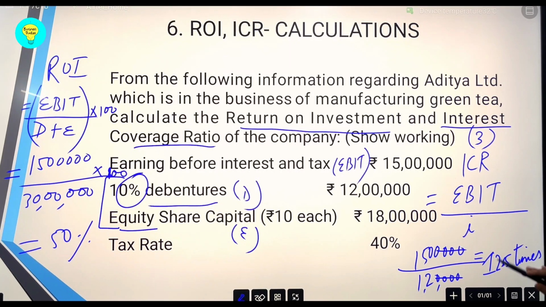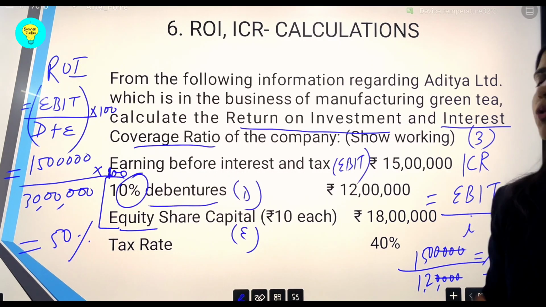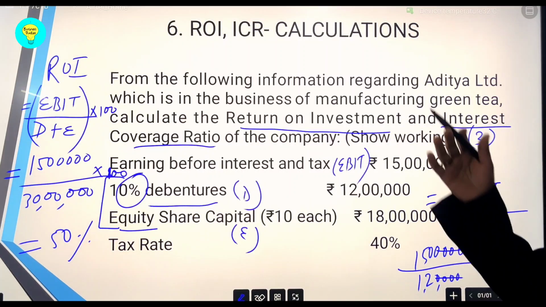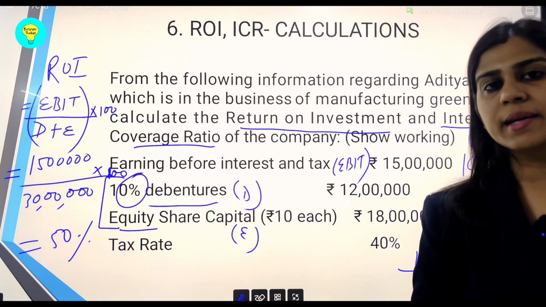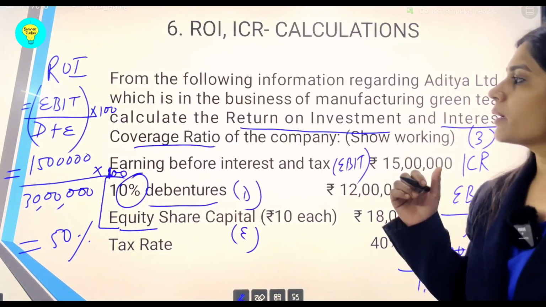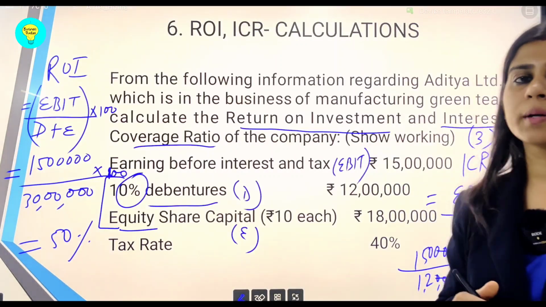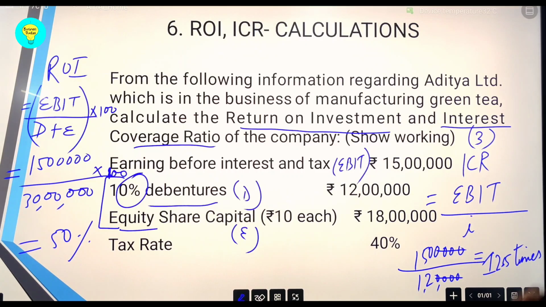So these are very easy calculations, students, although some calculations have been asked in the business studies paper, they are not much in depth, so you need not be afraid of these calculations. Just remember the formula of ROI and ICR, and also another formula called DSCR as given in the factors affecting the capital structure of the company, and from there you can easily solve these questions.